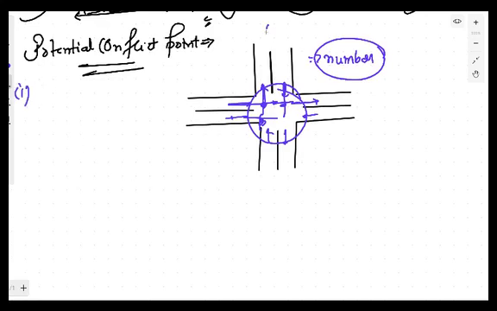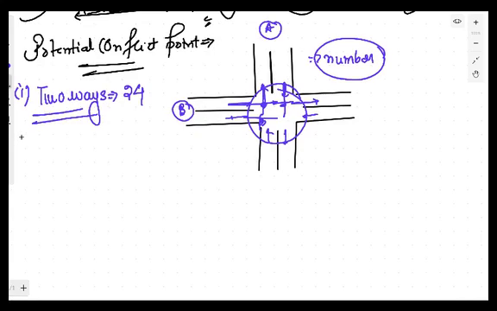If both the roads, this is road A and this is road B, are two-way, meaning you can see that there is two-way movement on both roads, then the number of potential conflict points is 24. If one road is one-way and another is two-way, then the potential conflict points reduce to 11.